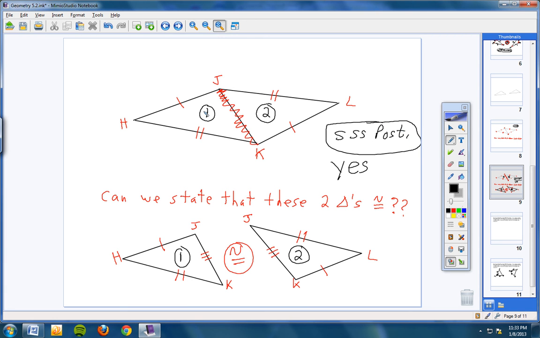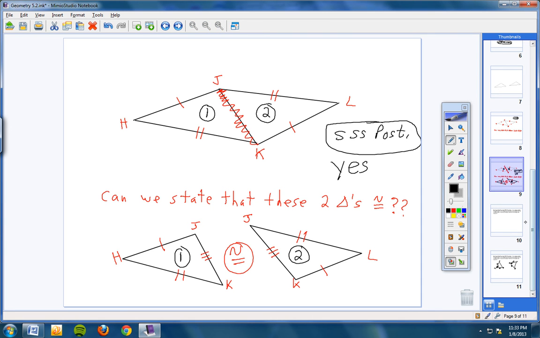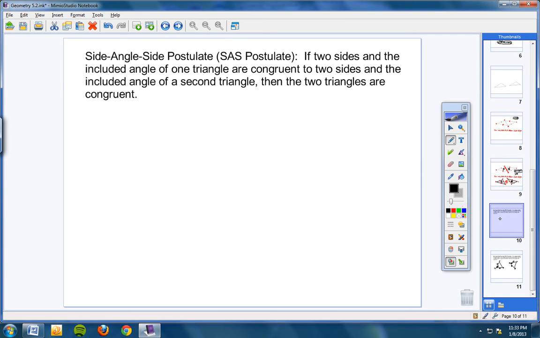This is the second way that we're going to learn today to prove that triangles are congruent. The second way. Please copy that in your notes. It is called the side angle side postulate, the SAS postulate. If two sides and the included angle of one triangle are congruent to two sides and the included angle of a second triangle, then the two triangles are congruent. They have to be congruent. They have to be.